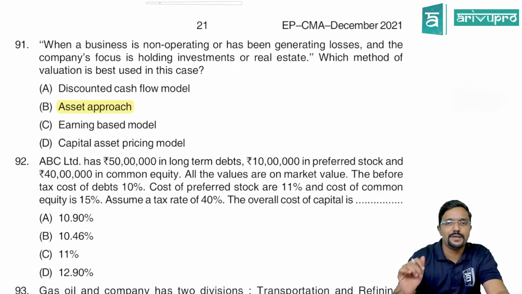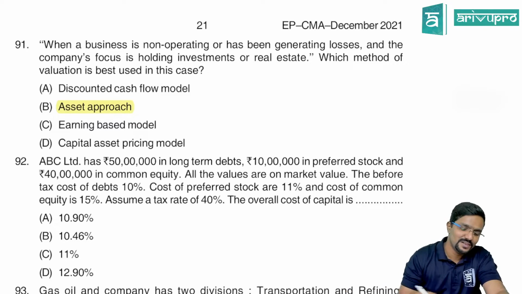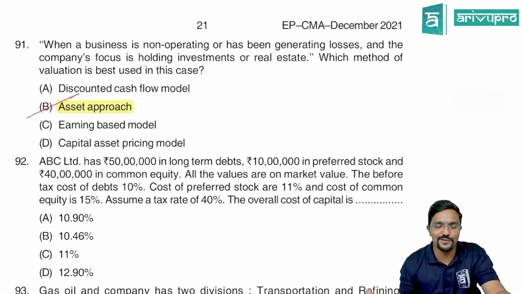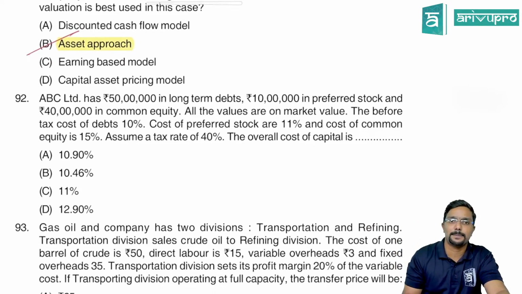Next, coming to 91st question. When a business is non-operating or has been generating loss, means simple, they don't have income, and the company focus is holding investment or real estate, which method of valuation is best used in this case? Which method will you use? Asset approach. Asset approach, because you cannot use earning based approach or discounted cash flow method. Why? Because you are not generating any income or cash flows. So obviously, which is the best suited method? Asset method.